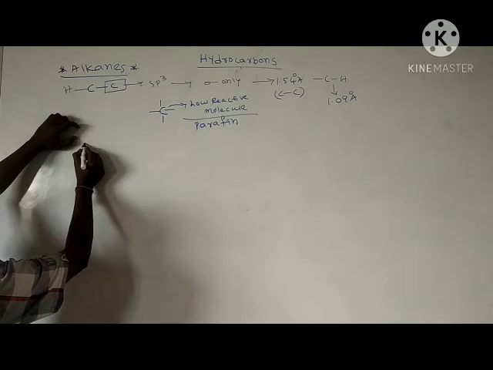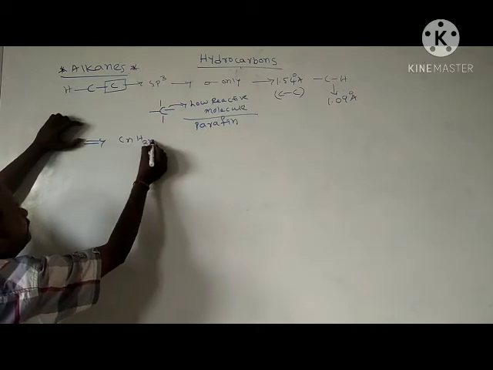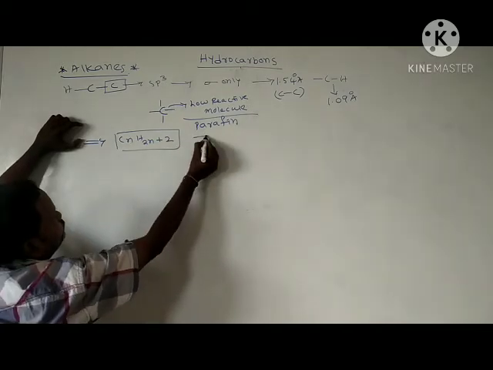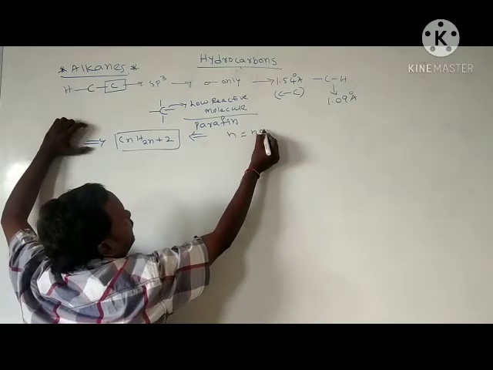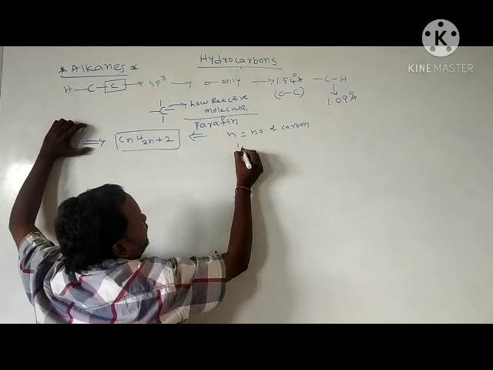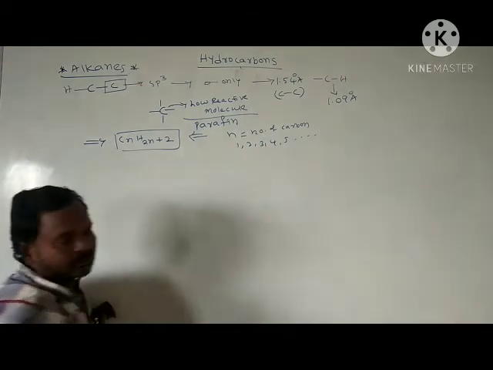One more principle is there. The general formula of alkanes is CnH2n+2. Here n is equal to the number of carbons. It may be 1, 2, 3, 4, 5, and so on.